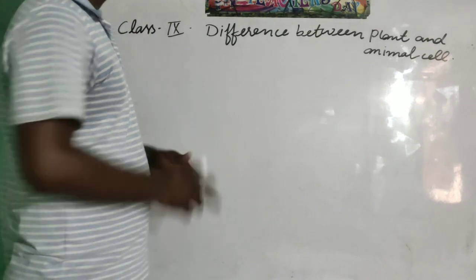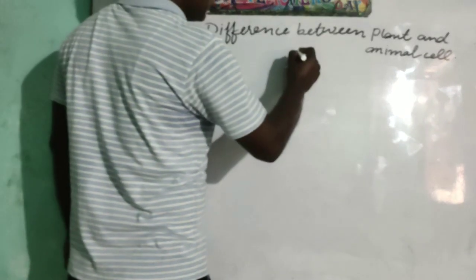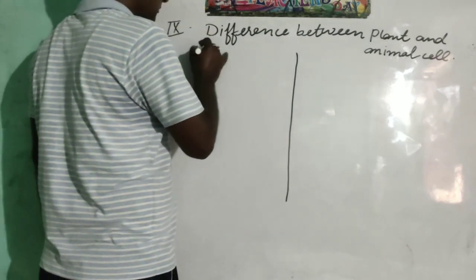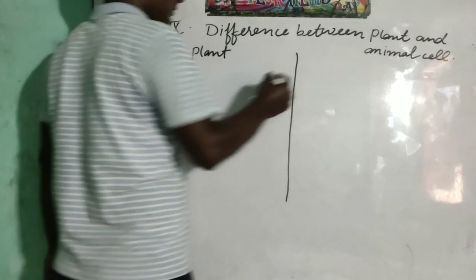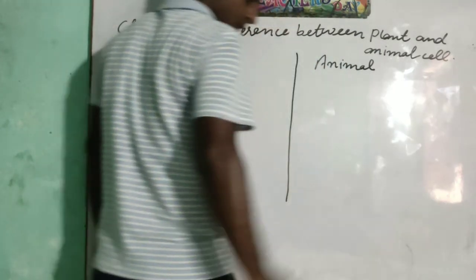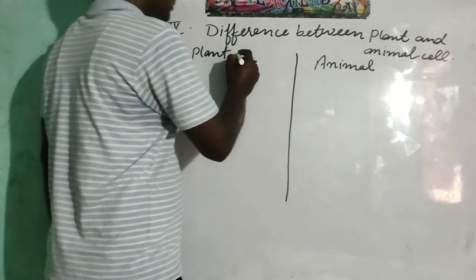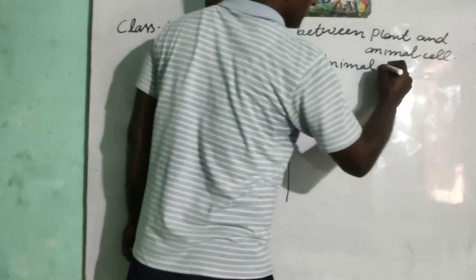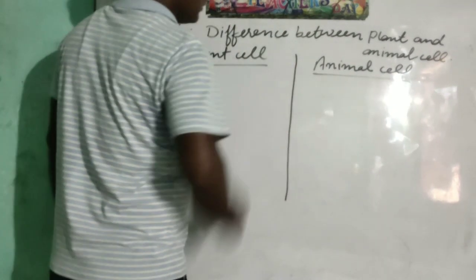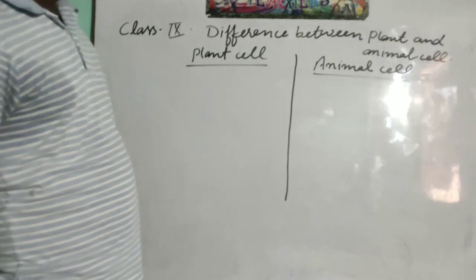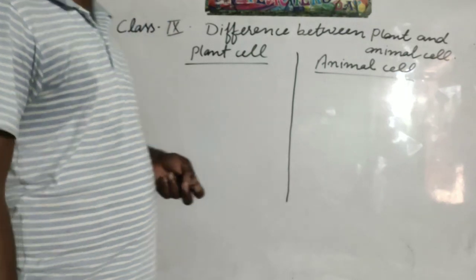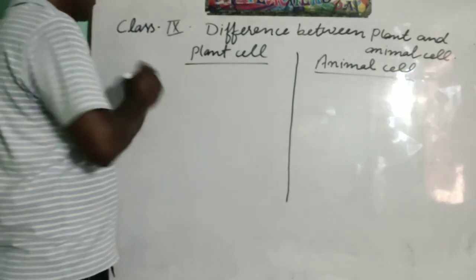Let us see, students, what is the difference between the plant and animal. How can we make differences? You can mention here plant cell and animal cell. Most of the time, one question will come from this topic: differentiate between plant and animal cell. So one by one, we will see the differences.